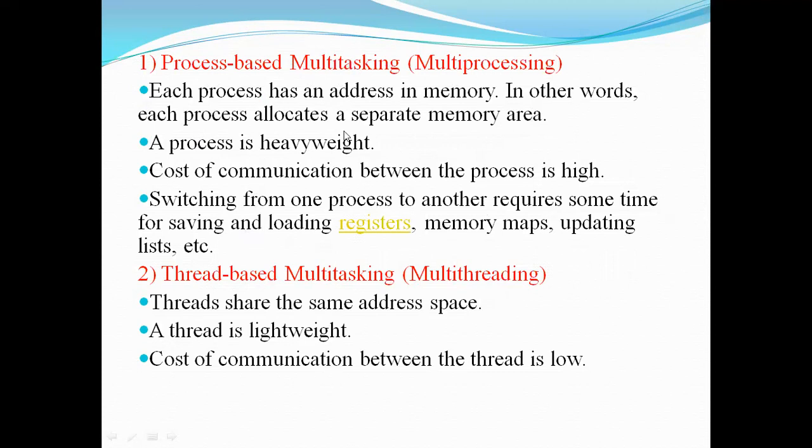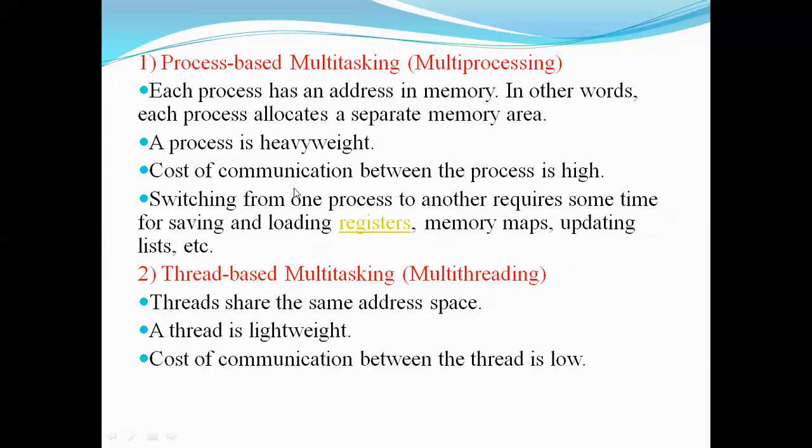Now, if you compare these two, let's see which one is better. In multi-processing, each process has its own address in memory, and it should be allocated a separate memory area. Whereas in multi-threading, threads don't need a separate memory space area. They just share the same address space of a particular parent thread or parent process. Here a process is called heavyweight, whereas a thread is called lightweight.